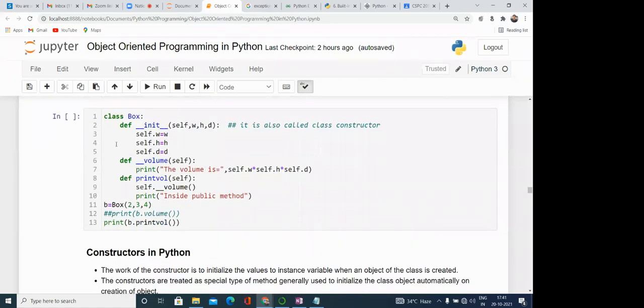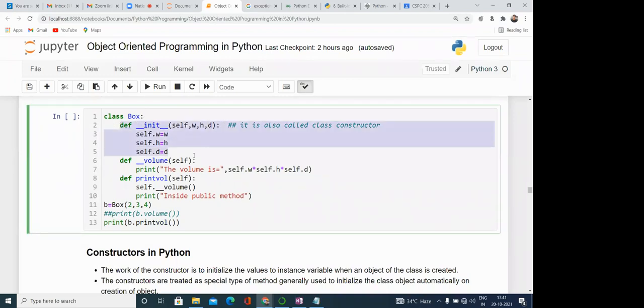Like here you can see class box is there. This is a constructor basically, and here we have defined one more method, that is volume. But this volume method is a private method, because here we have used the double underscore. If we use the double underscore, it is restricted to within the class because it is private. Private means within the class only it is visible. So this method can be called within the class only.